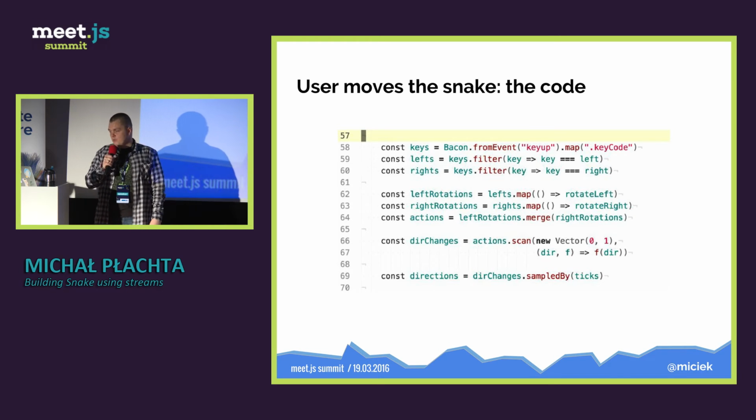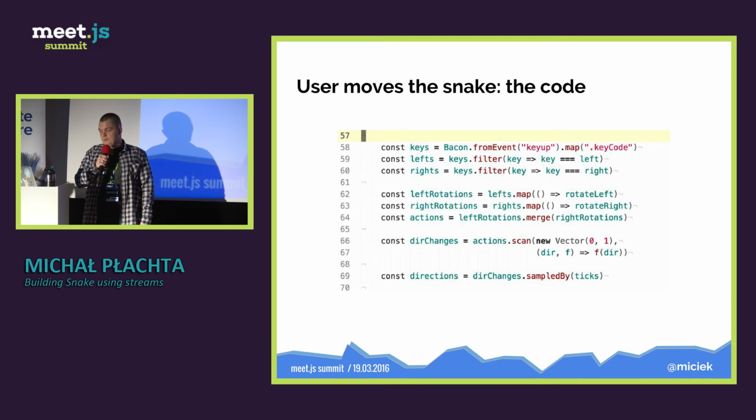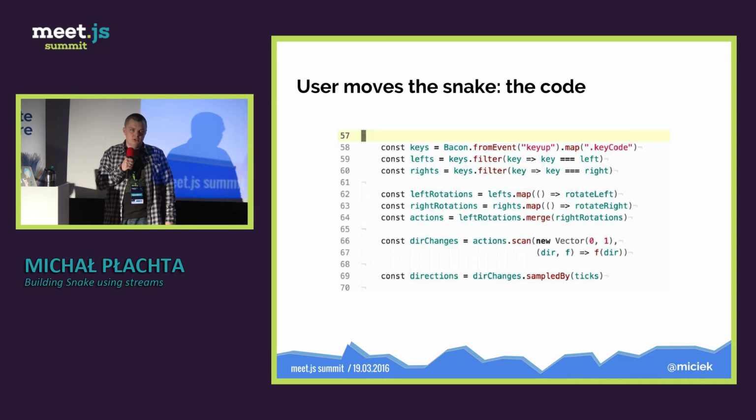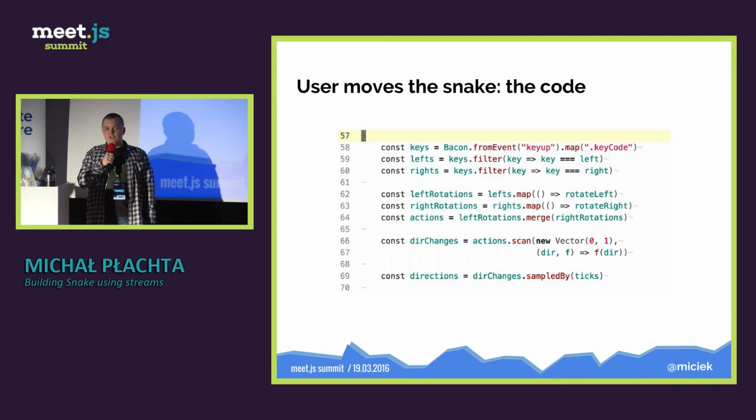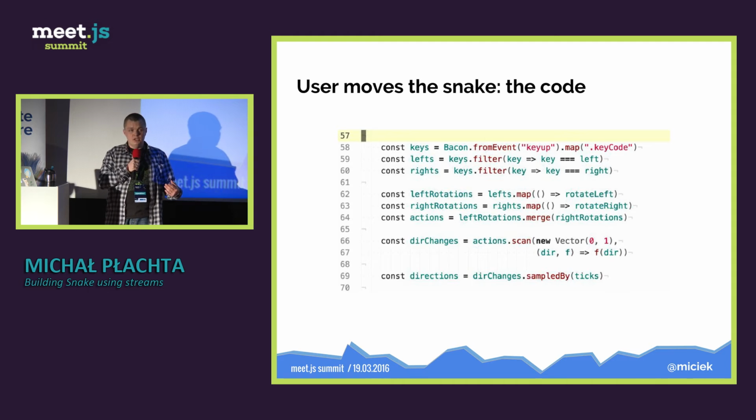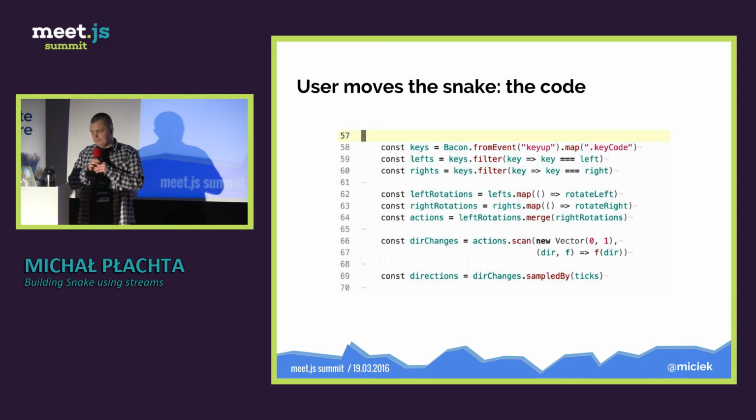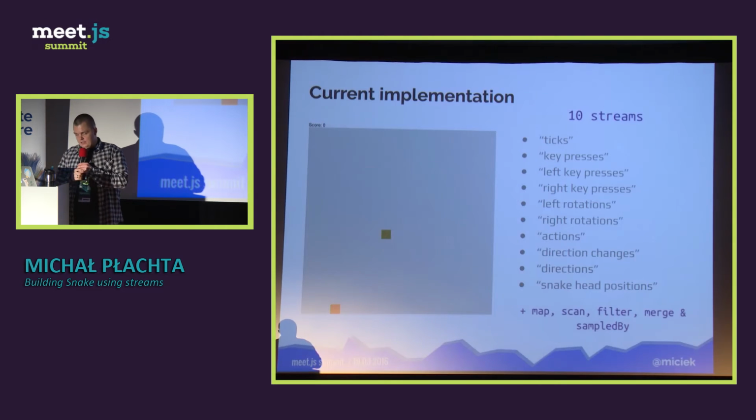As you see, we create first the keys stream, then the lefts and rights are done by filtering. Then we do left rotations, which are just streams of functions. We merge them into an action stream, and then scan over them, and we have a new direction stream, which outputs a new direction each 100 milliseconds, and this direction is really triggered by the user. Okay, and this is how it looks.